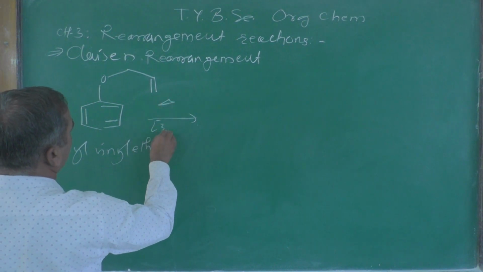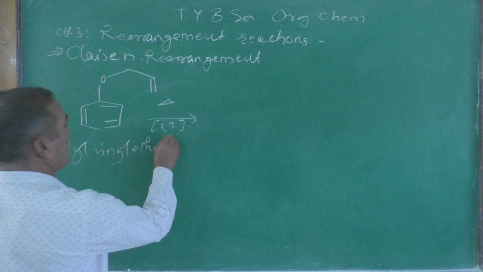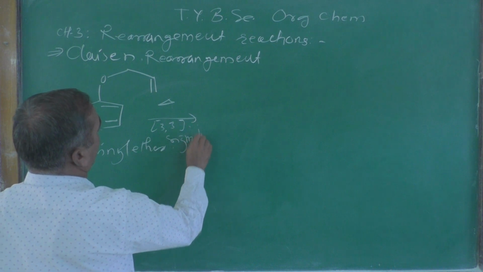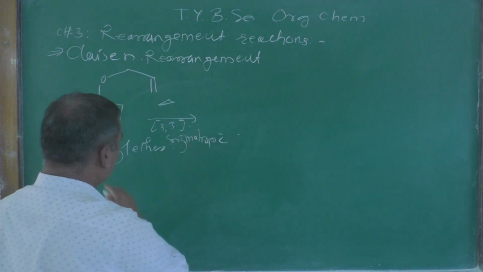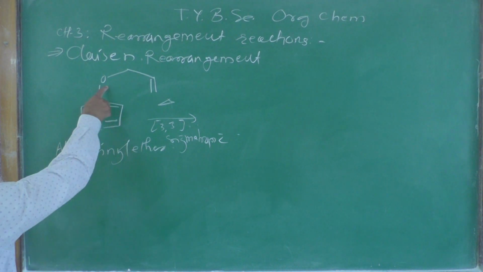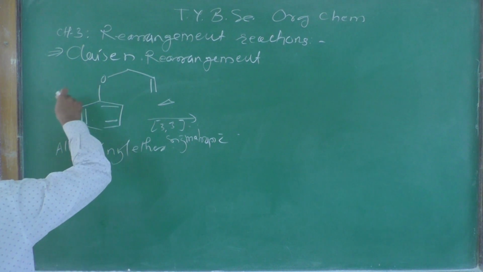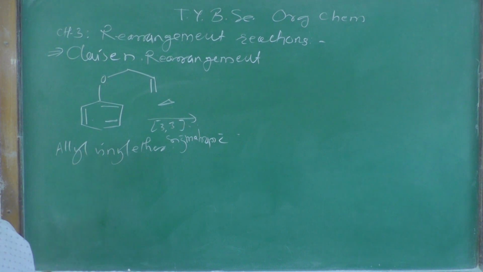Heat it. There is a 3,3 sigmatropic rearrangement reaction. How can you show a 3,3 sigmatropic rearrangement? Look at the numbering. Start from the heteroatom, which in this particular structure is the oxygen.